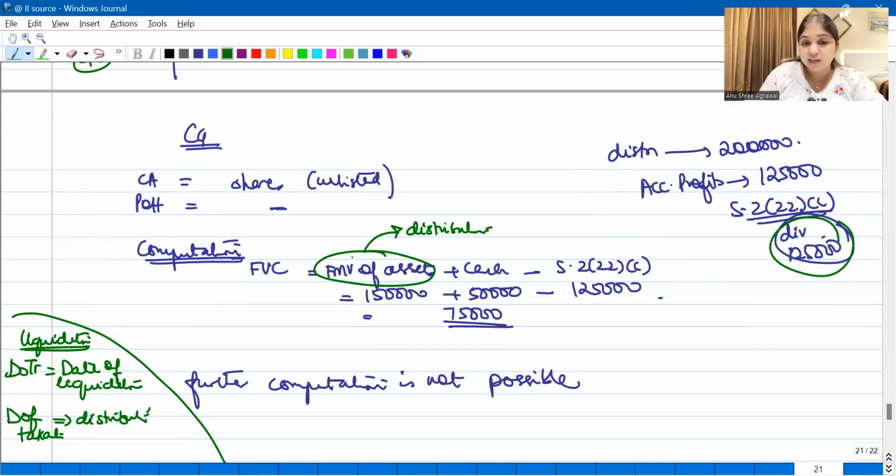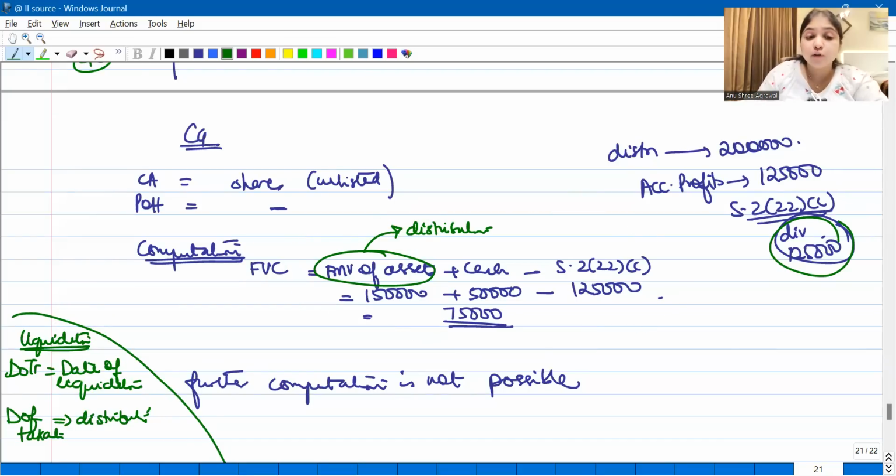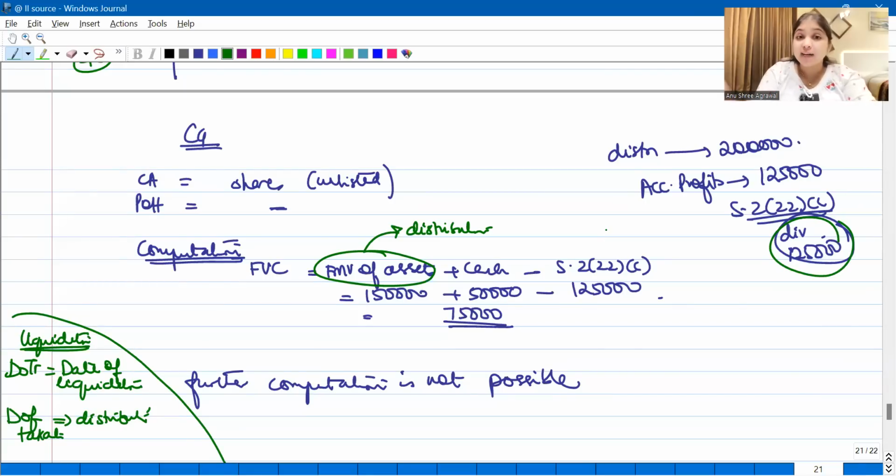And also liquidation cases, full value consideration, how to compute. Even this I'm hoping you've understood. Full value consideration will be whatever FMV of assets you have received plus whatever cash you have received minus 222C dividend. This is going to become your full value consideration. Also remember, in liquidation cases, for the company, there will be no tax implications. The tax implications will be only for the shareholder. For the shareholder, we will treat as if he's selling away the shares and in return, he is getting all this from the company.